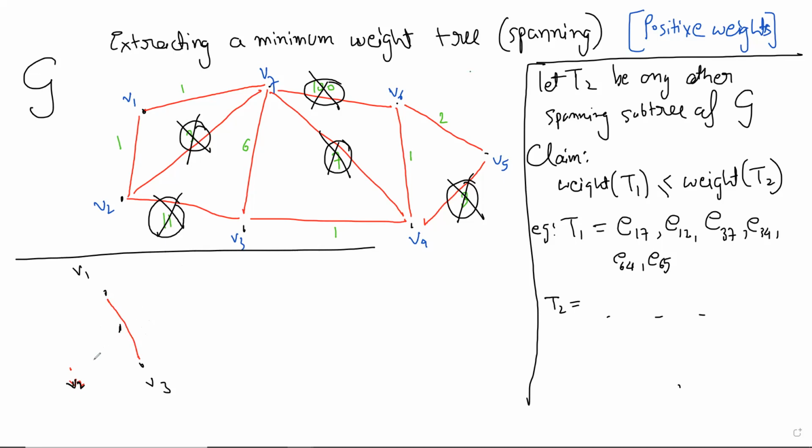Oh, wait, the rest of the graph is same. So if the rest of the graph is same, V6, V5.